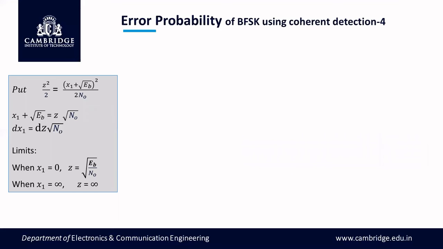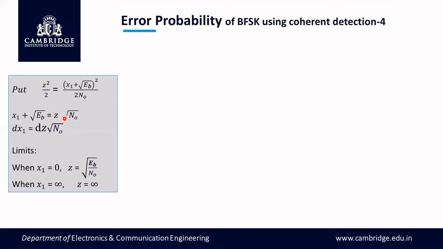As I said in the previous slide, z square by 2 is equal to (x1 plus root Eb by 2) whole square by 2, and the 2 cancels here. Then if you take the square root, you are going to get z equal to (x1 plus root Eb) by root N naught. Otherwise, if you cross multiply, z into root N naught is equal to x1 plus root Eb. This is a relation between x1 and z.